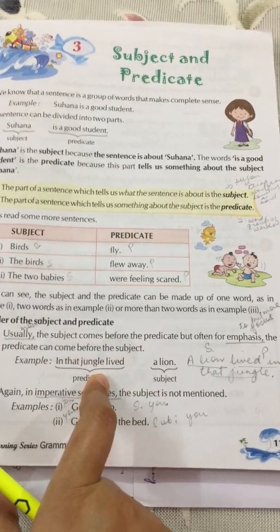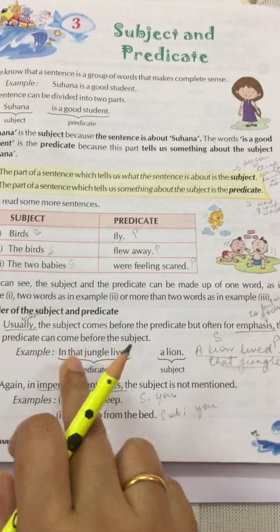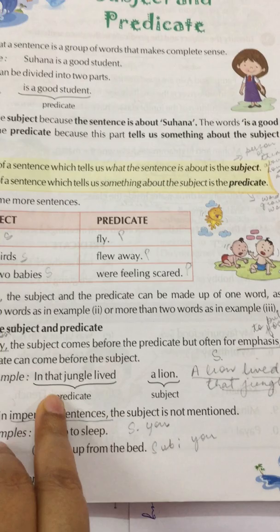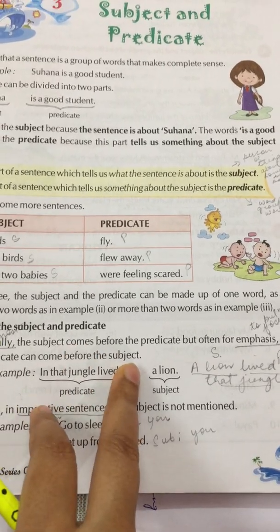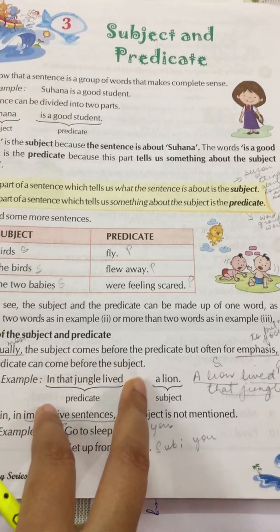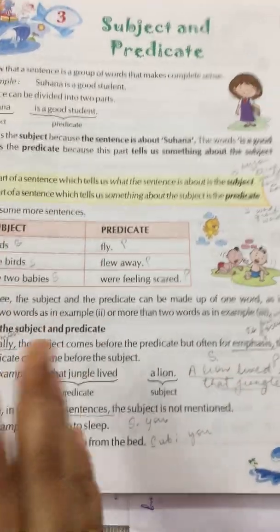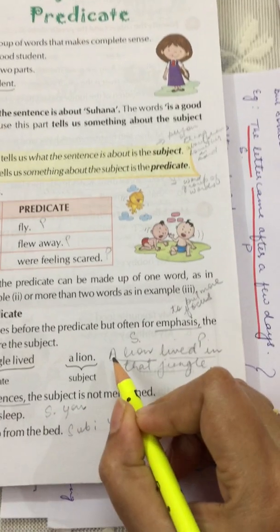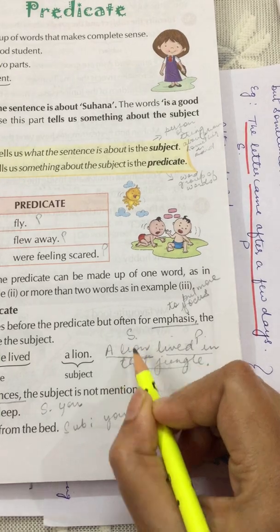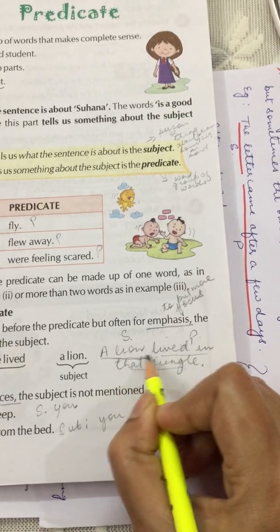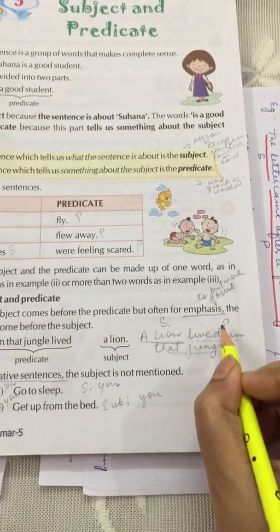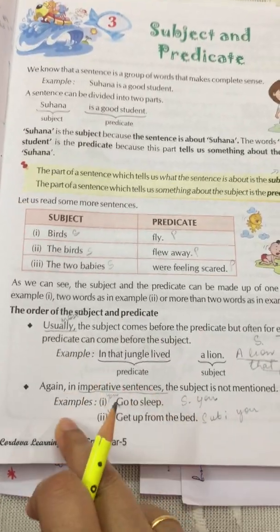So in these types of sentences, the emphasis, the focus is more on the activity of the subject. And therefore you will see the predicate coming before the subject. This sentence can also be written as: a lion lived in that jungle. In this type of sentence, the subject comes before the predicate. A lion is coming first and lived in that jungle, the predicate, is coming afterwards.